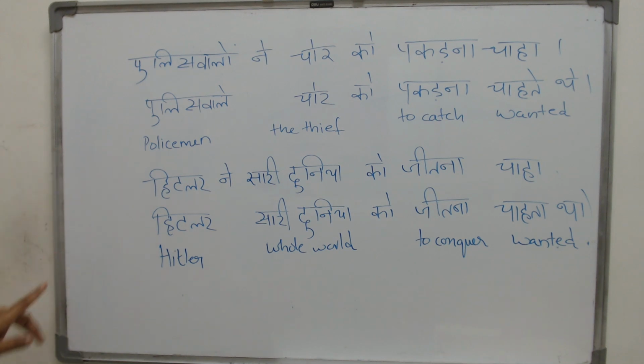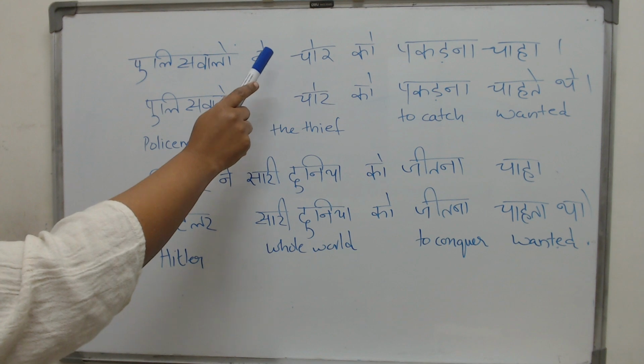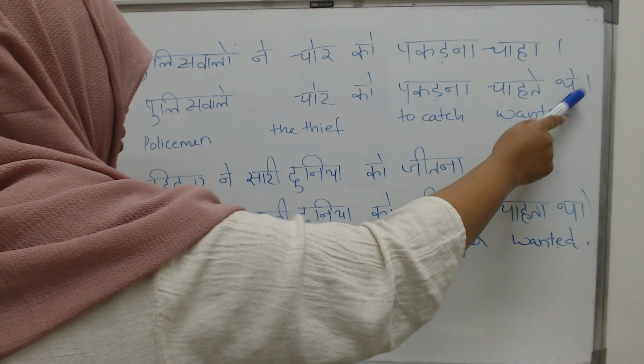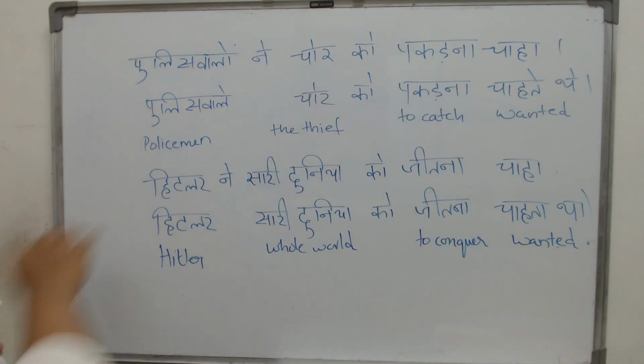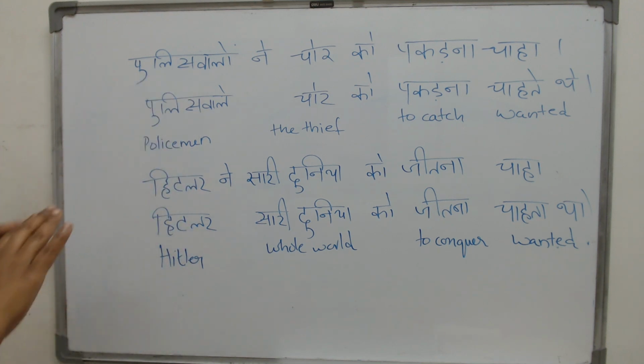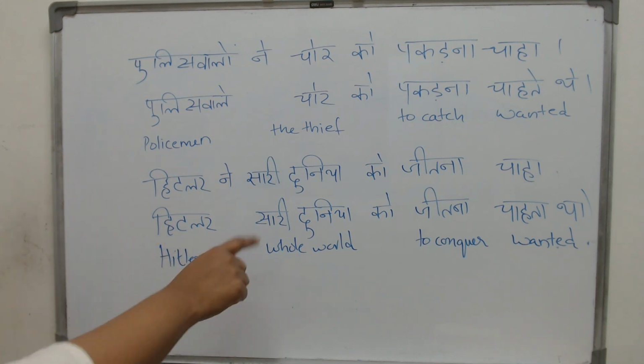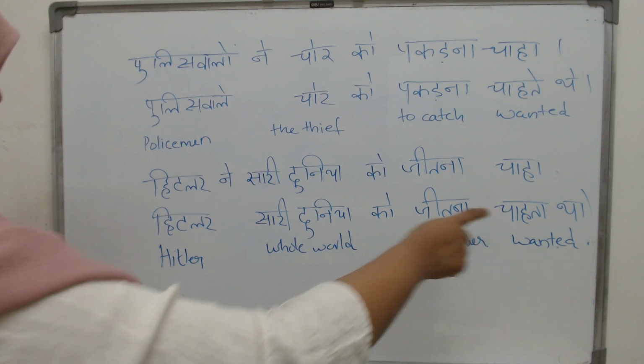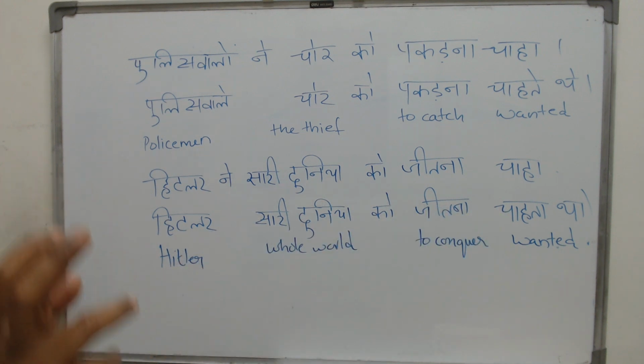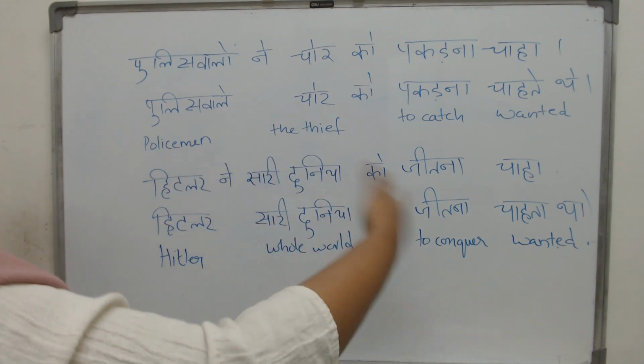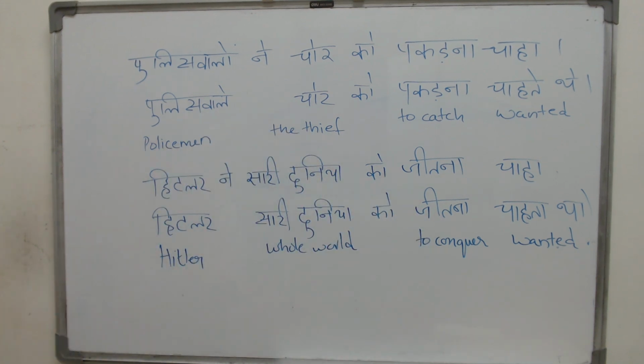But what is the difference? When you use the word ne, we cannot use the. The difference is this is more like a long-term thing. The policeman wanting to catch the thief for a long time. This is something not of that much of a longer duration. That is the same thing. This is Hitler सारी दुनिया को जीतना चाहता था, which means it is more or less like used to. He used to want. This is something he wanted for a long time. This is more of a shorter duration.